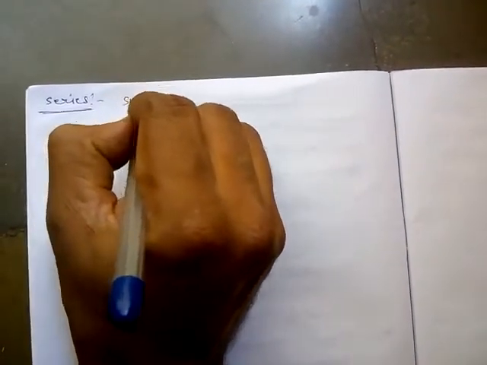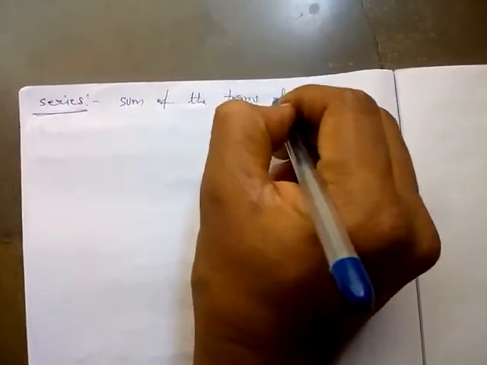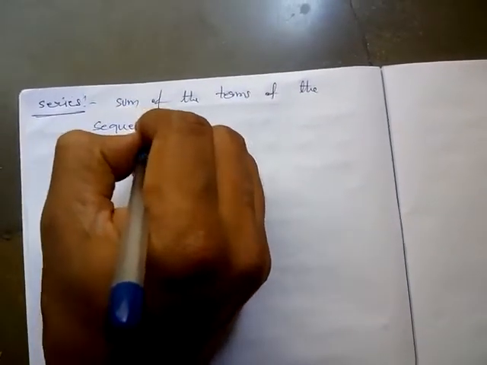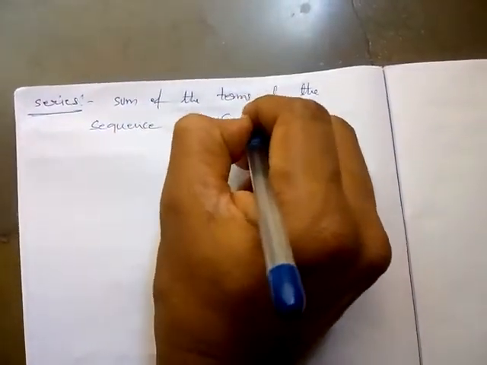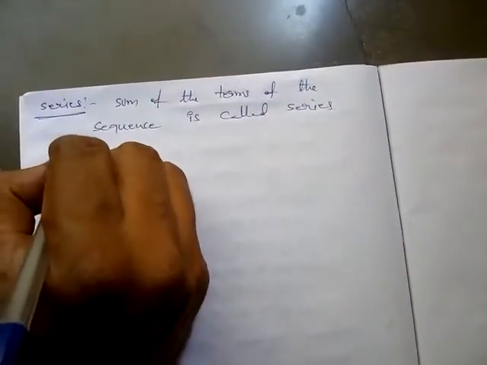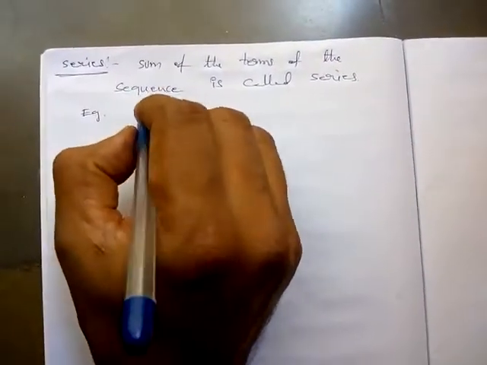Next one is series. Sum of the terms of the sequence is known as series. Sum of the terms of the sequence is called series.